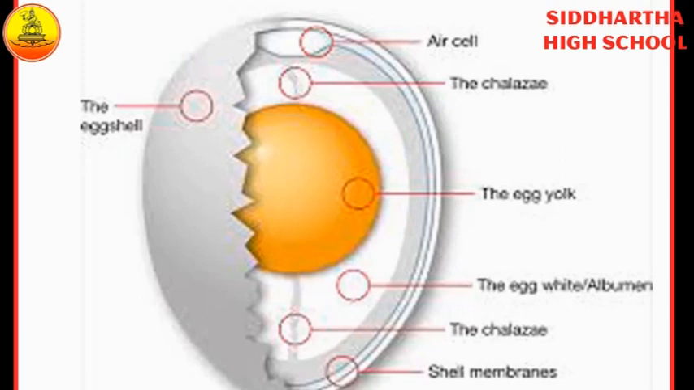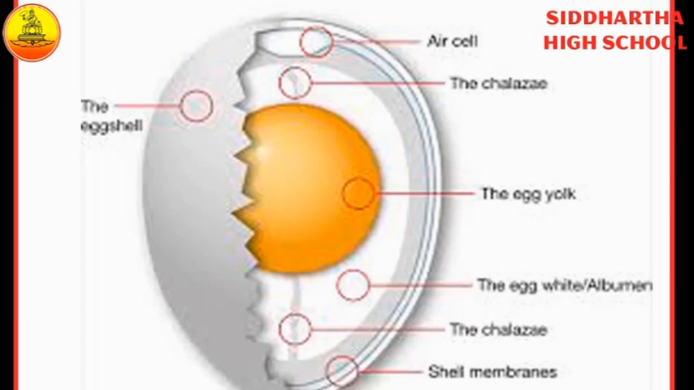Okay children. Right. Next, the white color portion. The white portion is also called albumin. What is the main function of albumin? It protects the embryo and provides water to it. Okay, this is the egg structure.